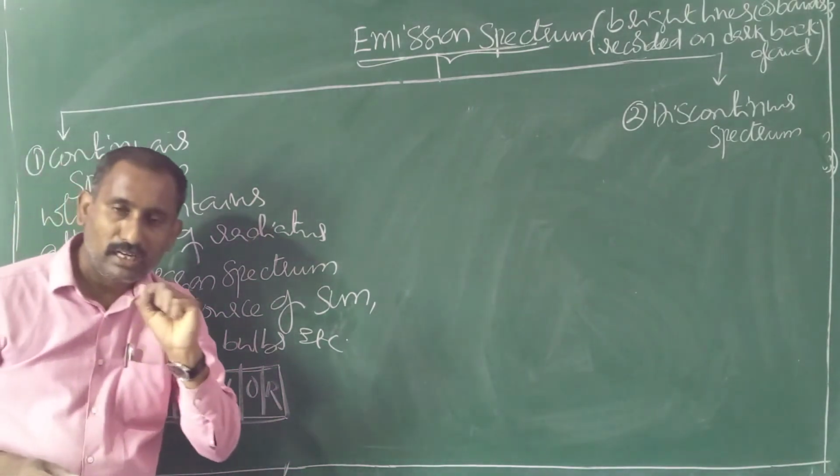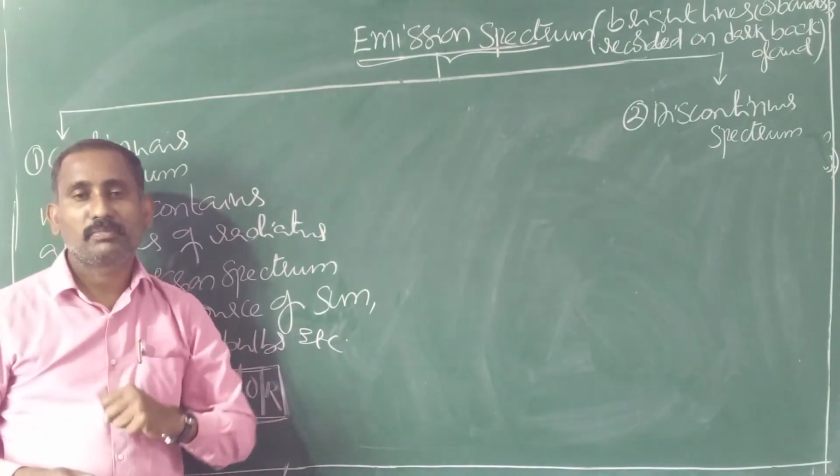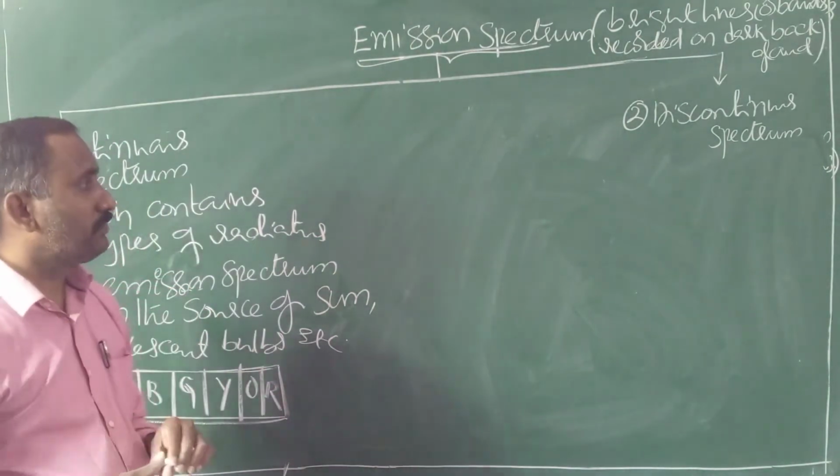Best example: the solar spectrum or the spectrum obtained from an incandescent bulb.